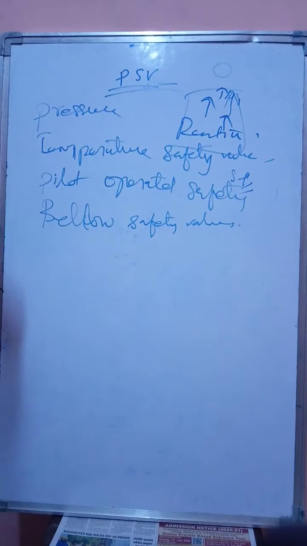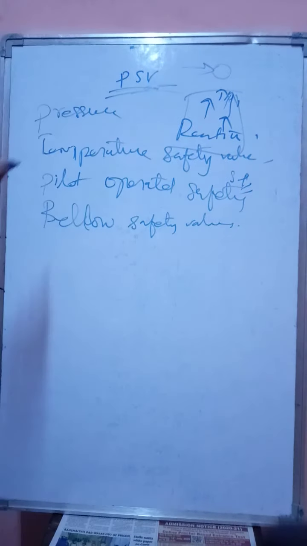A safety valve is an orifice. It can be implemented along with a rupture disc or without a rupture disc also. So what is the size requirement of the orifice, or the area requirement of the safety valve?